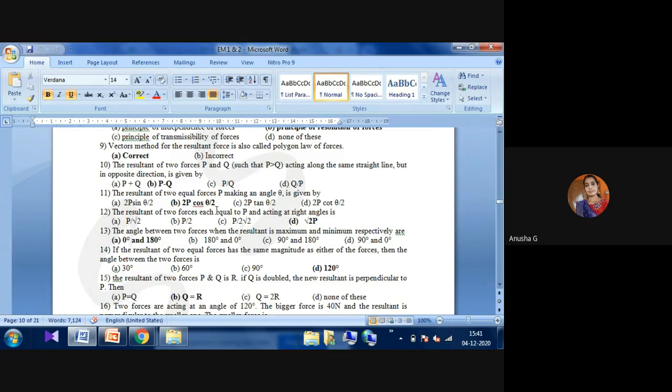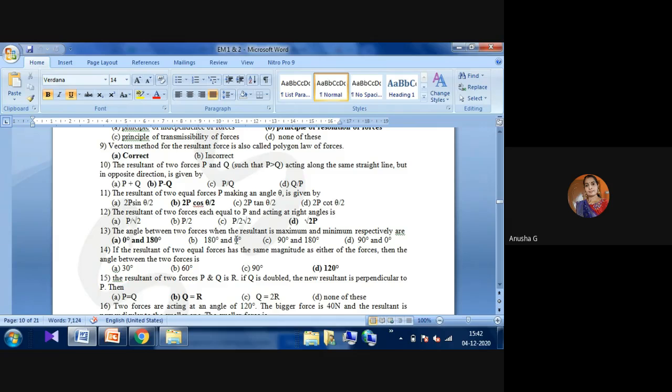Okay. Next one is the resultant of two equal forces P making an angle of theta. The equation is 2P cos theta by 2. Next one is the resultant of two forces equal to P acting at right angle. The answer is square root 2 P.